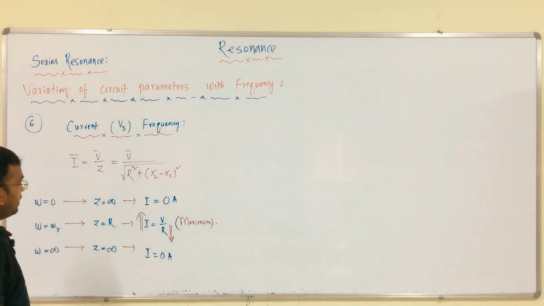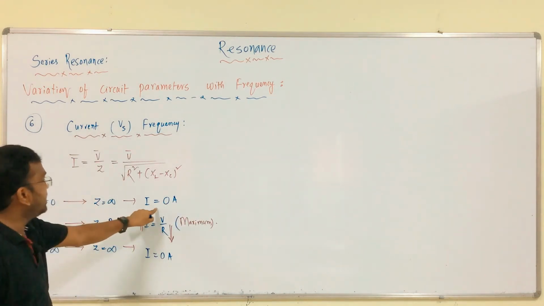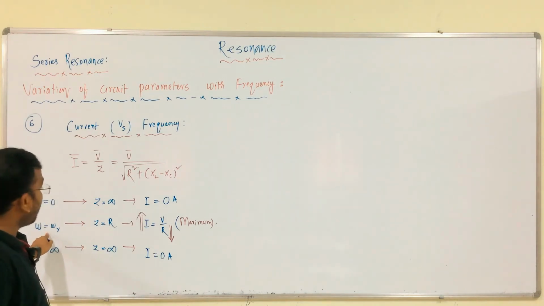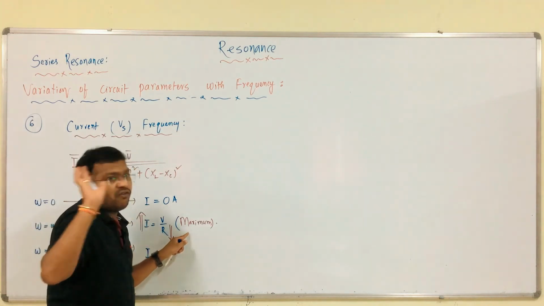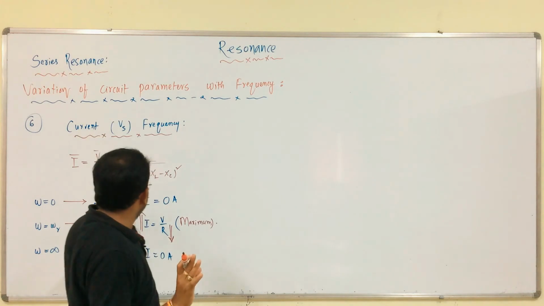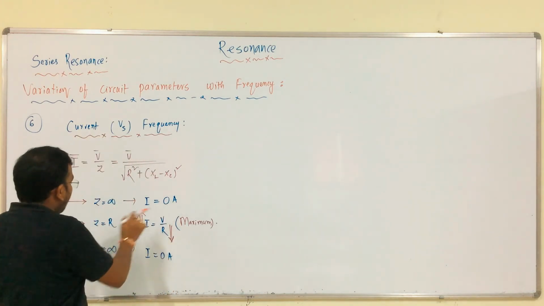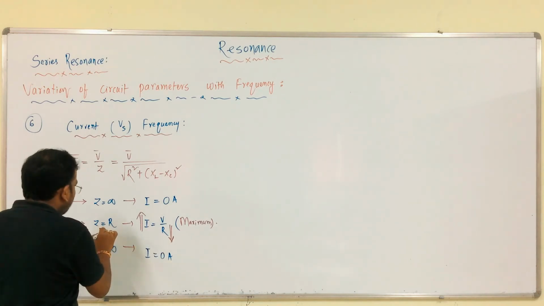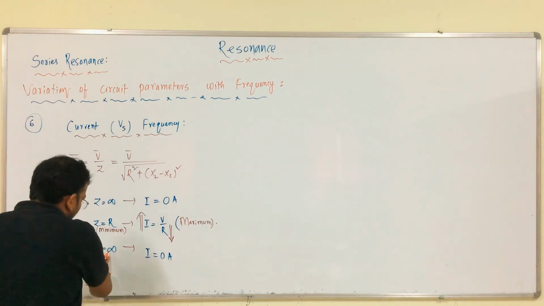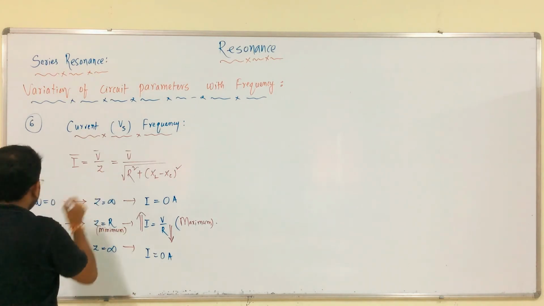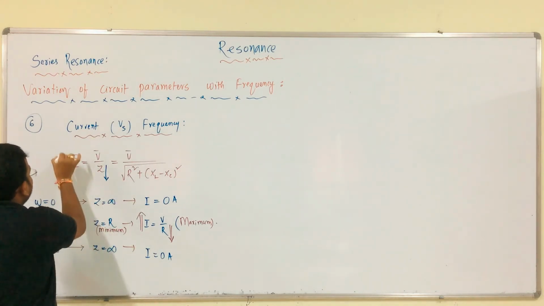See, when omega is equal to 0, it is 0. When it is infinite, it is 0. When it is equal to omega r, you can get the maximum value of current, just opposite to that of impedance. When it is 0, we have impedance R, which is minimum. This is maximum. Again, infinite, 0. We all know that I is equal to V by Z, which means when this is minimum, we can get maximum.